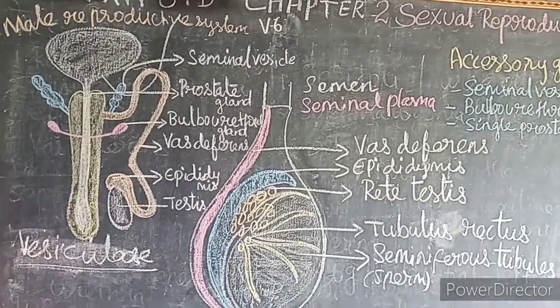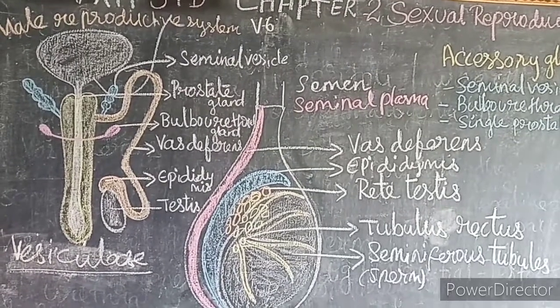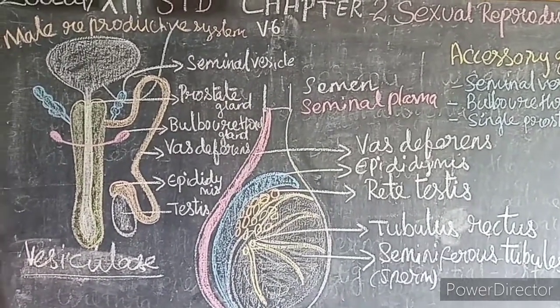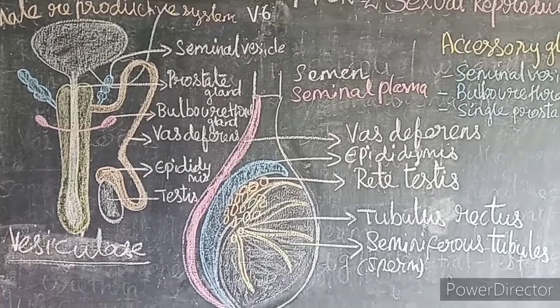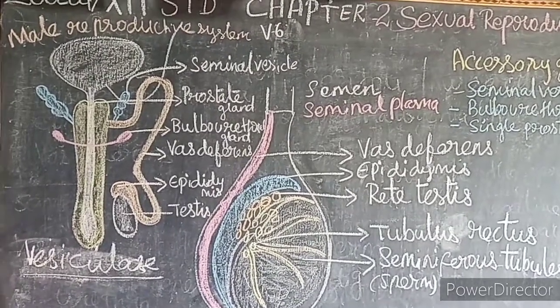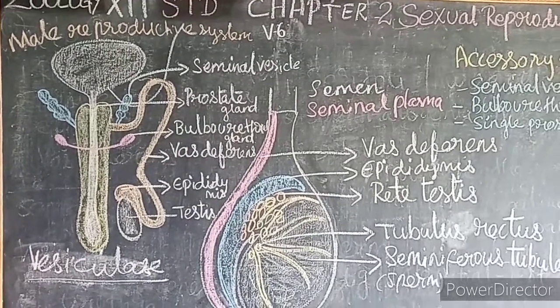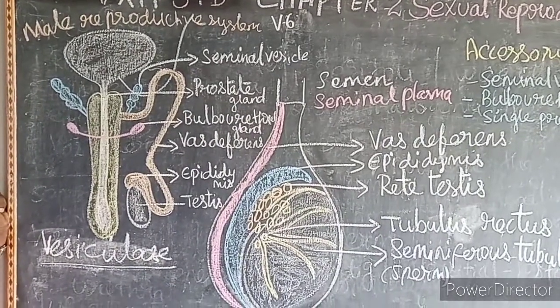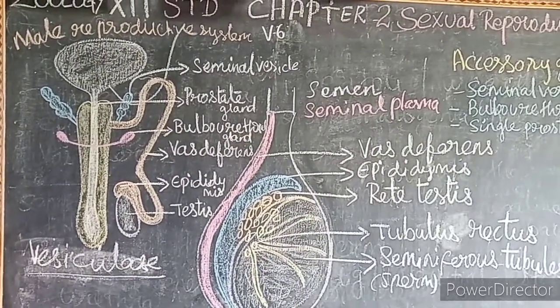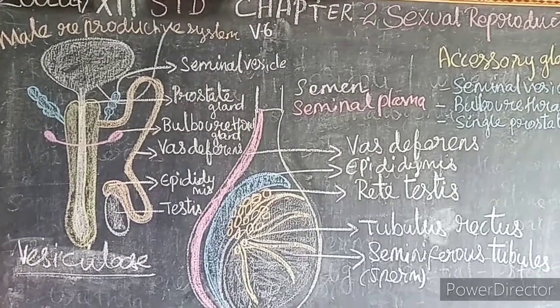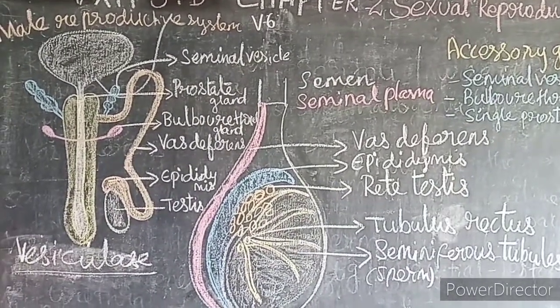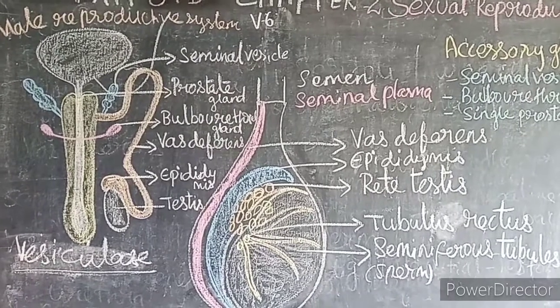So what are the functions of the seminal fluid? It's a milky white fluid which contains the sperm as well as the seminal plasma. This seminal fluid acts as a transport medium for the sperm and nourishes the sperm. The chemicals present in it help to protect and activate the sperm and help in the movement of the sperm.